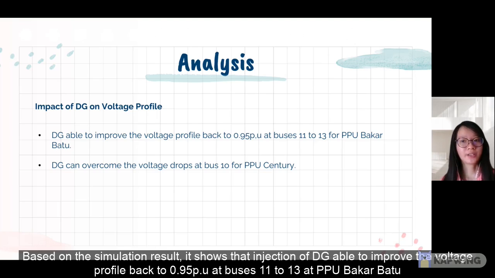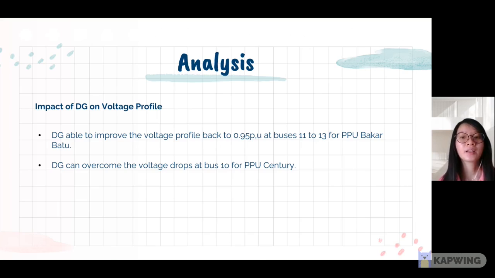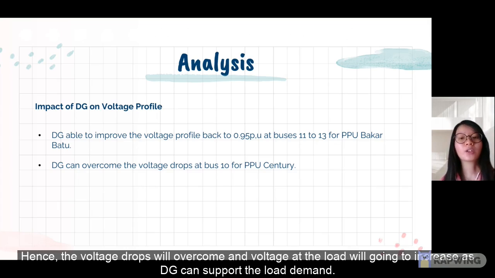Based on the simulation result, the injection of DG is able to improve the voltage profile back to 0.95 per unit at buses 11 to 13 at PPU Bakar Batu. Also, the injection of DG has overcome the voltage drop at bus 10 of PPU Centrally. The placement of DG is able to share the responsibility with the main generator, which enables the load to meet the demand with the substation. Hence, the voltage drop will be overcome and the voltage at the load will increase as DG can support the load demand.